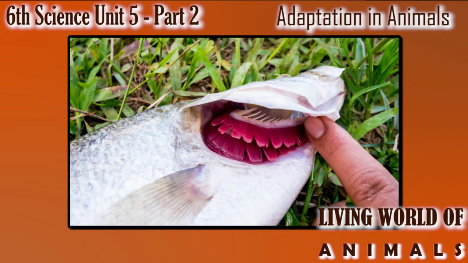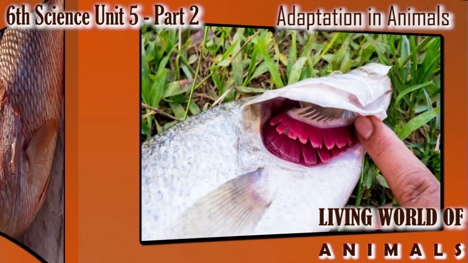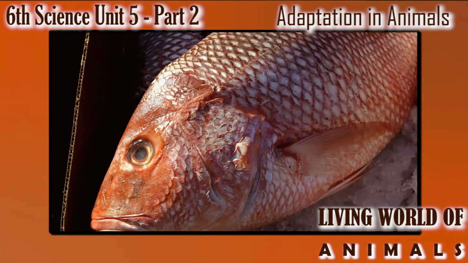Water enters its gills, so gills absorb the oxygen present in the water. Then another adaptation is slippery scales all over the body that protect the body from water.